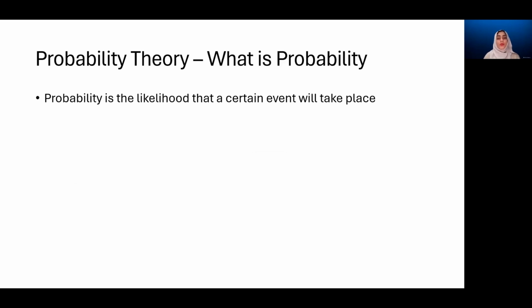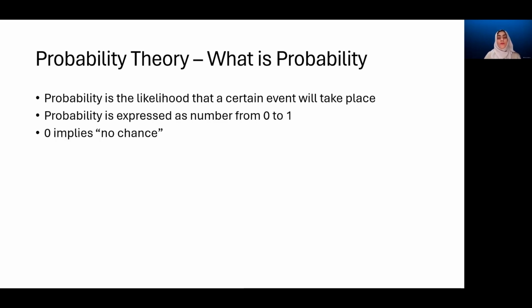Now, probability is related to the relative frequency that we have just seen, but formally, it is defined as the likelihood that a certain event will take place. Probability can have values which range from 0 to 1, and this is a numeric value that we assign to it. Generally, we say that some events seem very probable to us, that it's very likely for this thing to happen, or it may be unlikely for something else to happen. But in statistics, we need to quantify this likelihood in this range from 0 to 1, which is what we call the probability of an event.